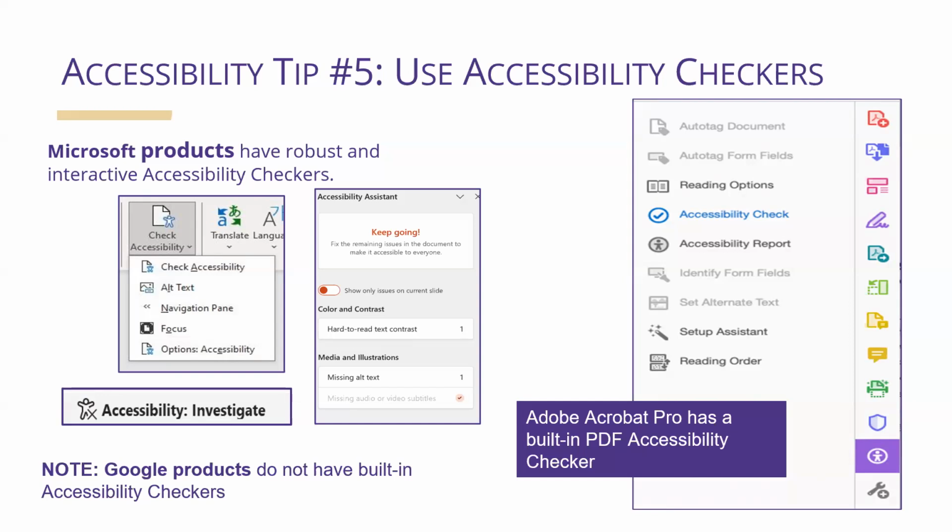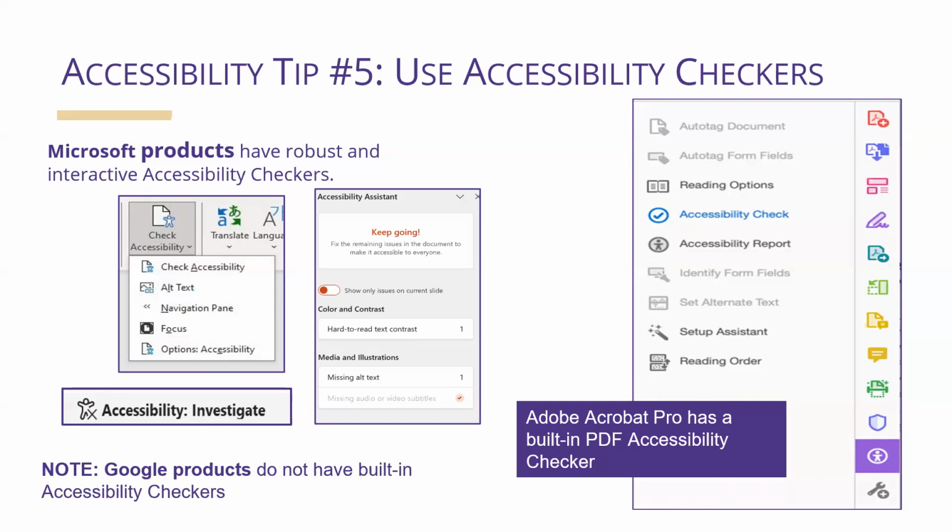Adobe Acrobat Pro. As content creators, your workflow probably includes an editing pass or two when you run spell and grammar check. Accessibility checkers are the best of all editing tools and should be part of that editing process. Microsoft products have robust and interactive accessibility checkers. They not only flag inaccessible content, they also guide you in how to fix it, so you're learning as you go. Adobe Acrobat Pro has built-in accessibility checkers for PDFs, which is great because PDFs are notoriously inaccessible.